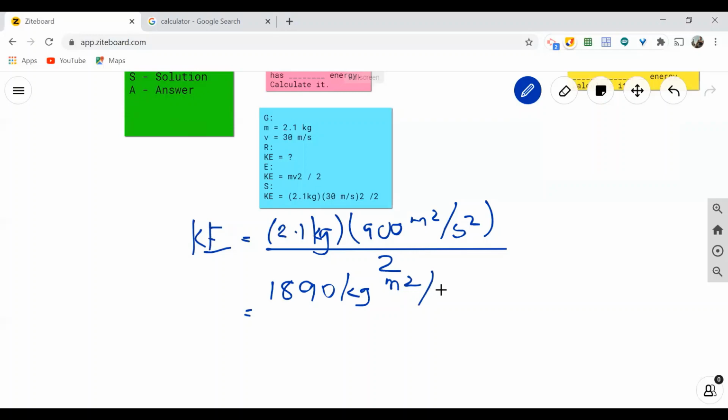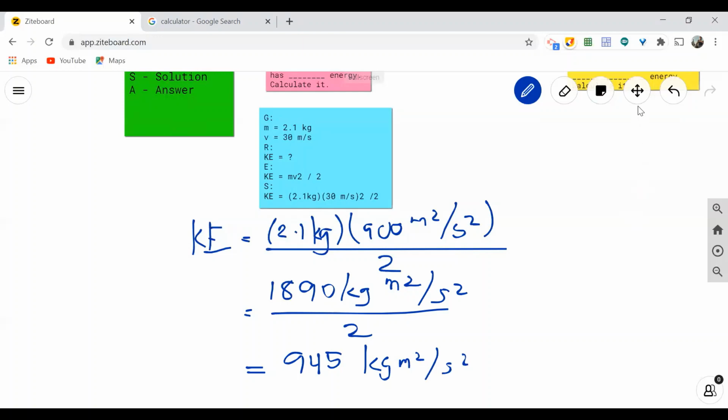And second squared. Okay. Then divide it by 2. So that's it. 1,890 kilogram meter squared second squared divided by 2 is 945. All right. 945. And of course, all you need to do is to copy the units. Kilogram, then meter squared, second squared. Okay.